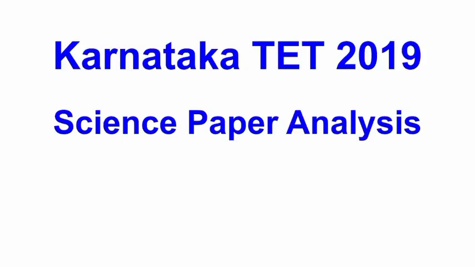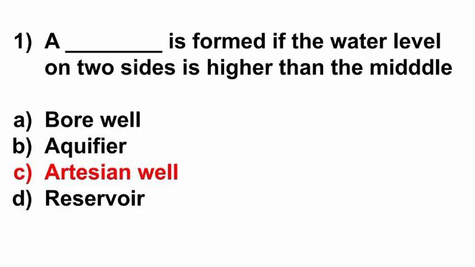Hello everyone, in this video we will be discussing Karnataka TET 2019 science paper analysis based on official revised key answers. First question, a dash is formed if the water level on two sides is higher than the middle. Options: borewell, aquifer, artesian well, reservoir. Here the correct answer is option C, artesian well.